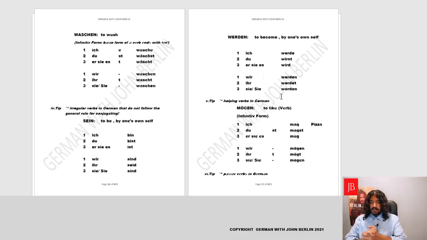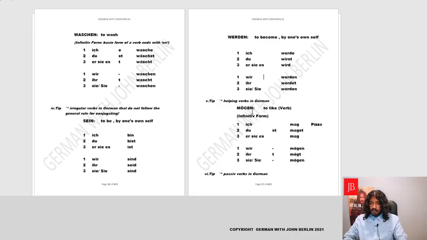Okay. Now, since we're doing verbs, let's take it all the way. Some verbs in German are like helping verbs. Even in English, we have helping verbs like I can, I should, I must. Why are they helping verbs? Never use them alone. You use them with another verb. I can do this, I must go, I should leave. Yes. So I do this and I go and I leave. These are supporting verbs. Yes. And basically in German as well, these are the helping verbs which we'll be doing. We'll not be doing all of them today. We'll just look at one of them.